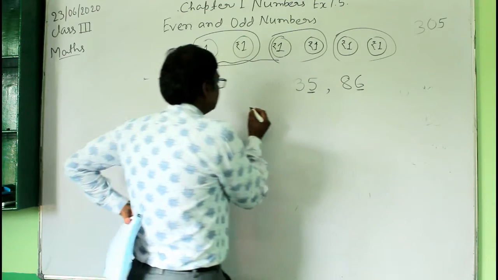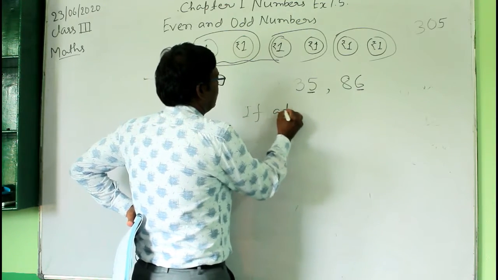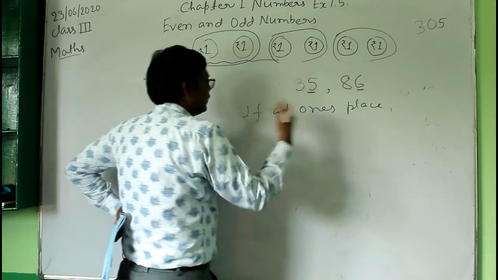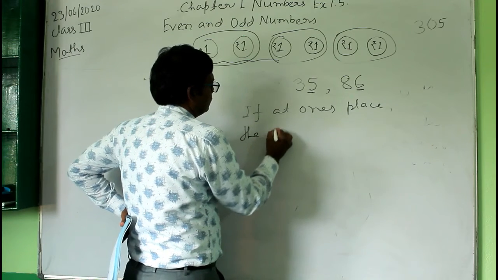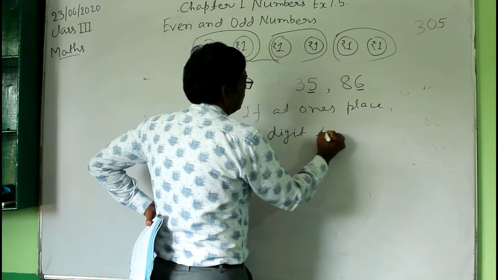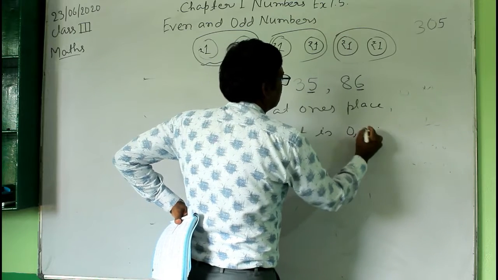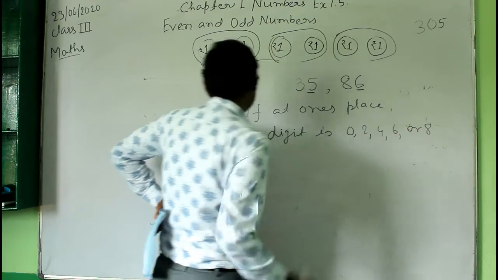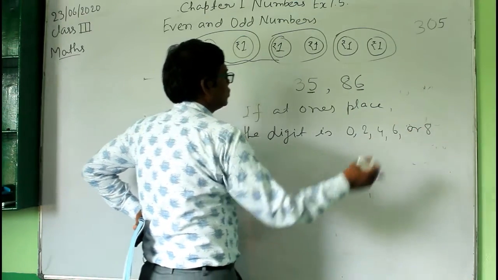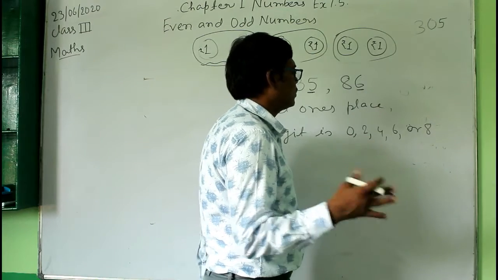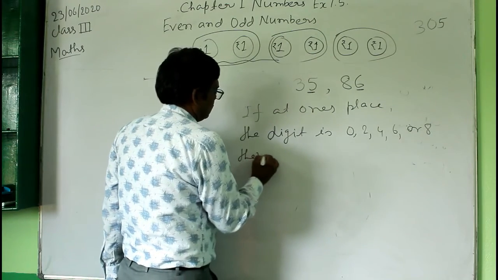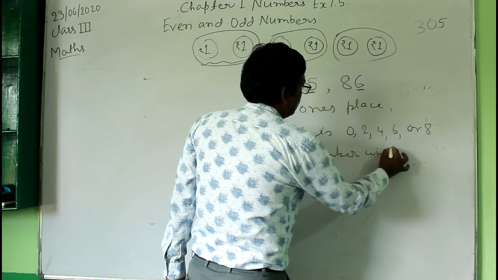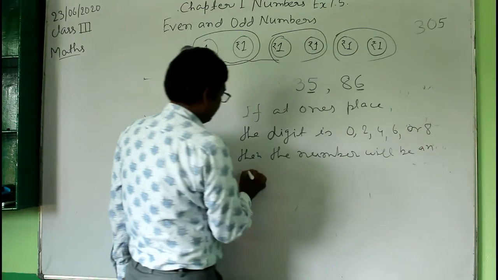If the digit at the ones place is 0, 2, 4, 6 or 8, then the number will be an even number.